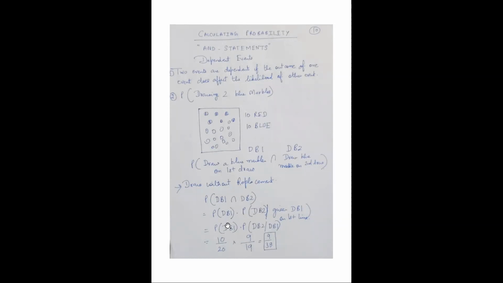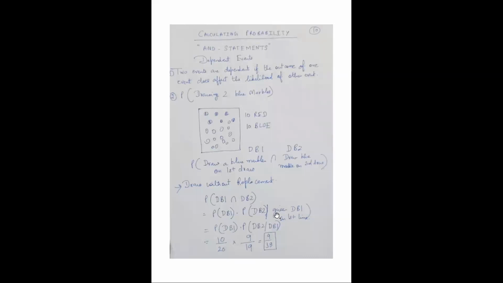How can you represent this? It is the probability of drawing the first blue marble and the second blue marble. This can be explained by the probability of drawing the first blue marble into the probability of drawing the second blue marble, given that the first blue marble is already drawn.